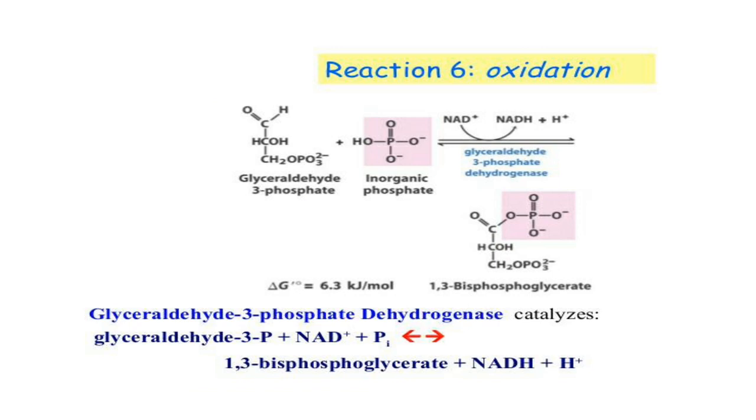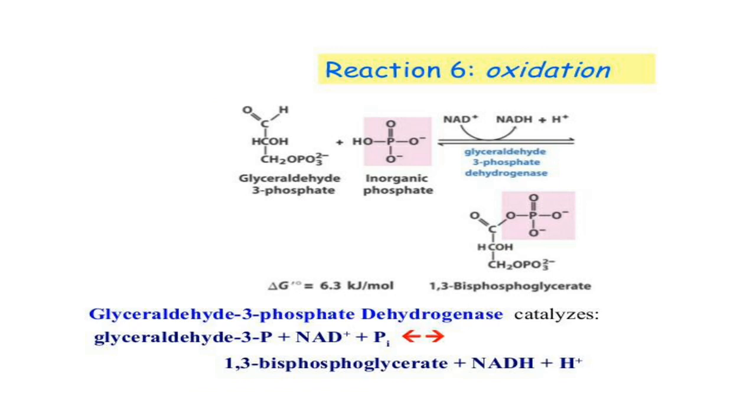Coming to the next phase of glycolysis, the energy generating phase. The first reaction of this phase is an oxidation reaction, step 6 of glycolysis. The two molecules of glyceraldehyde 3-phosphate are oxidized.